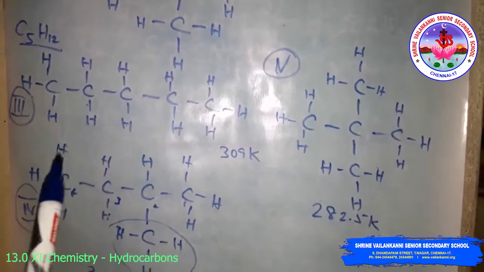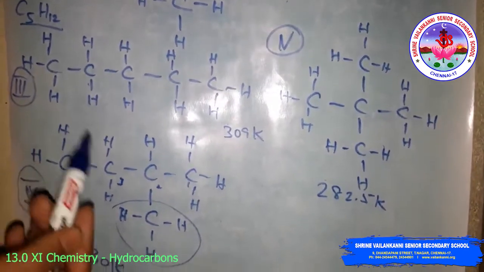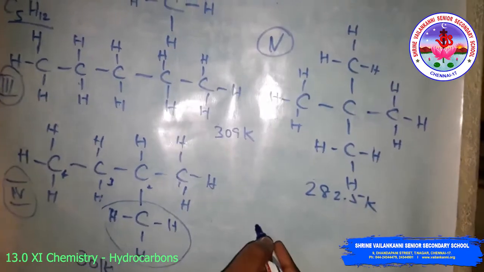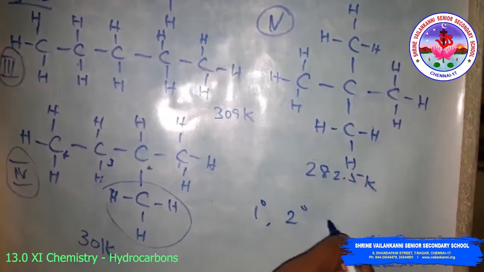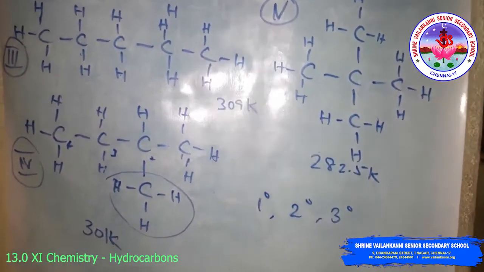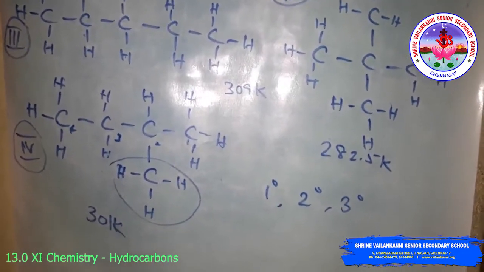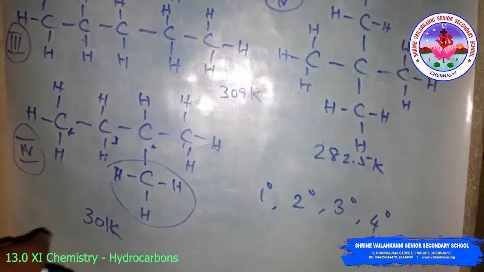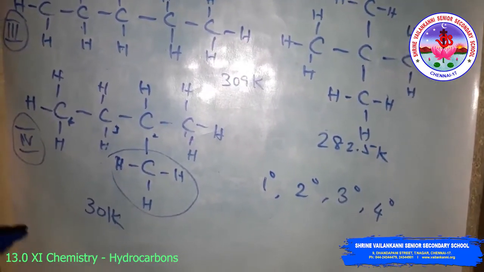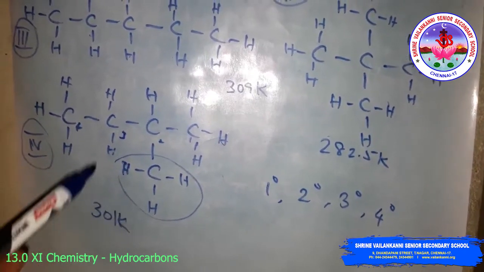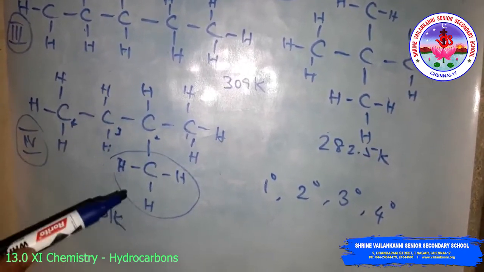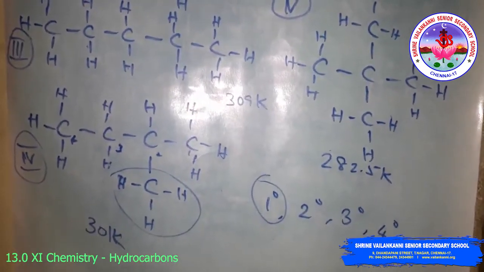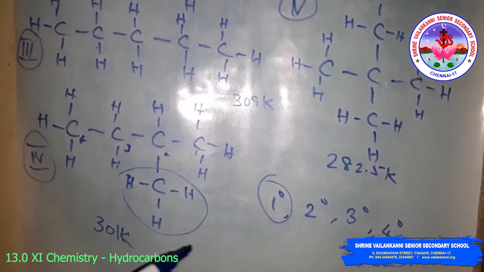Then, based on the number of carbon atoms attached to a carbon atom, it is termed primary, secondary, tertiary, or quaternary, which is 4 degrees. So a carbon with no other carbon atom attached, as in methane, or only one carbon atom attached, as in ethane, is called primary.